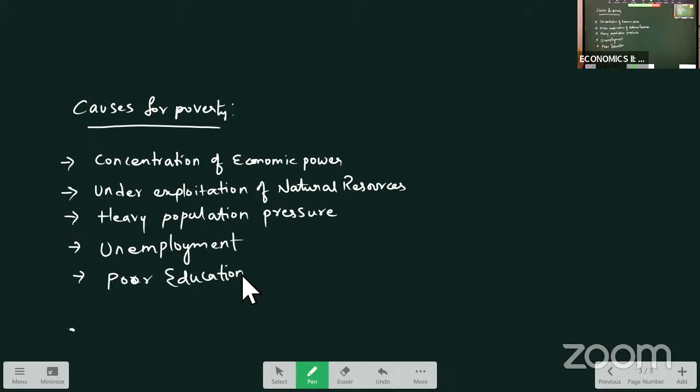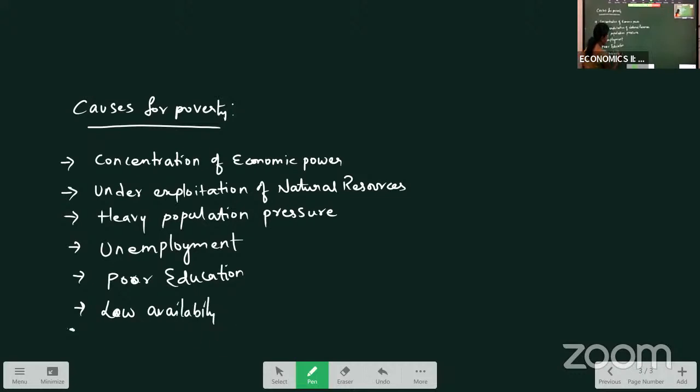So the major cause, especially in rural areas, is lack of educational facilities. Though education facilities are there, people are not ready to send their children. When education is not there, obviously poverty cannot be reduced. Okay, then another cause for poverty is